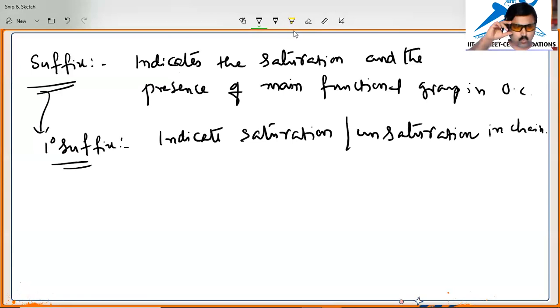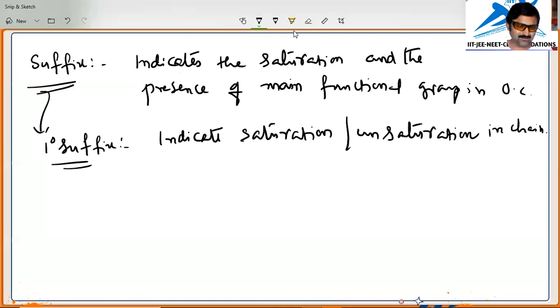But while writing the name of the organic compound, the suffix is added to the root word. So we will add the suffix to the root word.